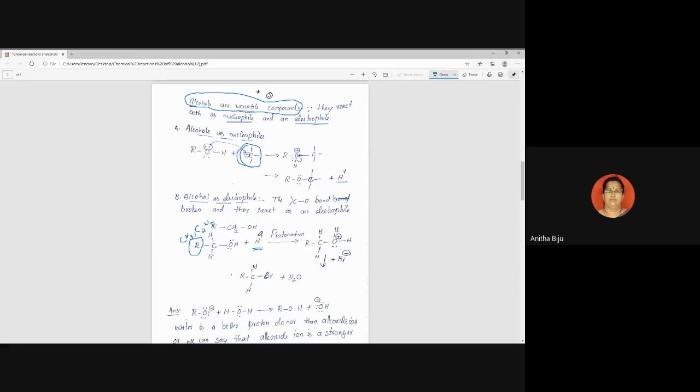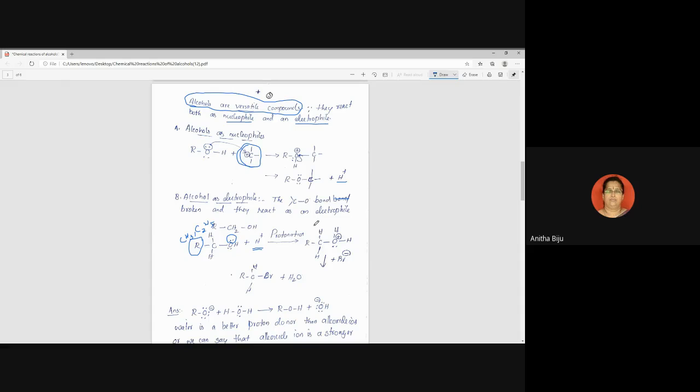Now look at this reaction. H plus means the hydrogen has no electron to make a bond with any other atom. But making use of this lone pair of electrons, this oxygen makes a bond with this H plus. Therefore, oxygen gains a positive charge. Not partial, complete, because complete transference of electron takes place. That's why it is plus. This is the first step.